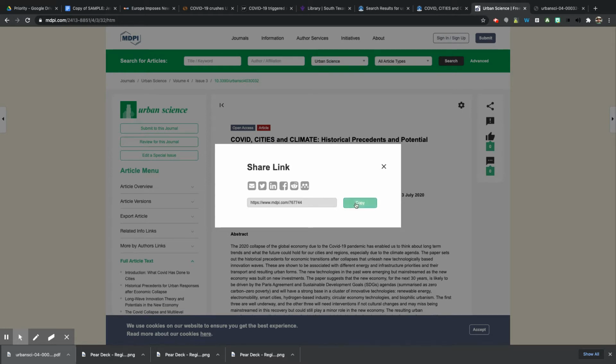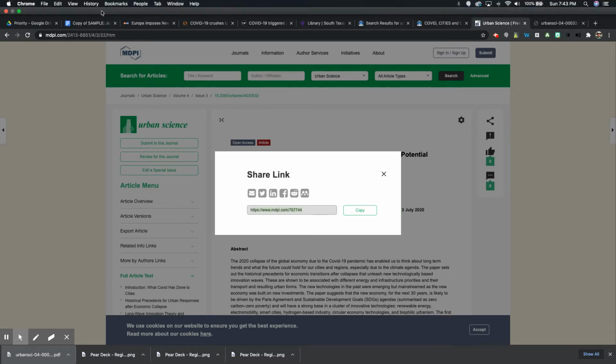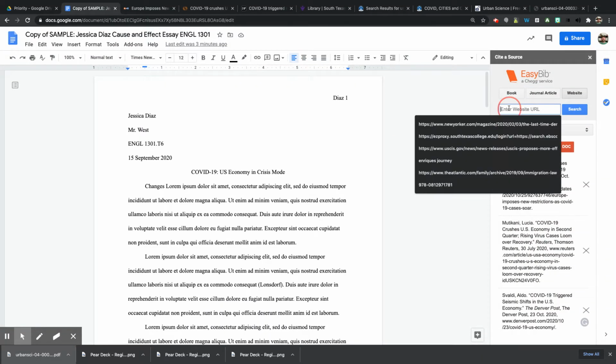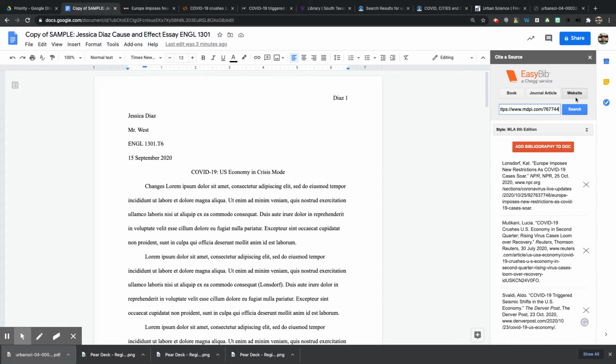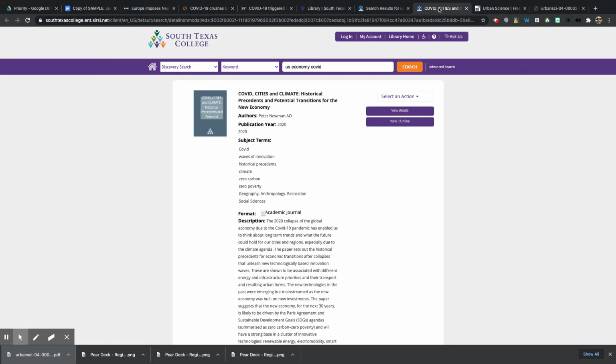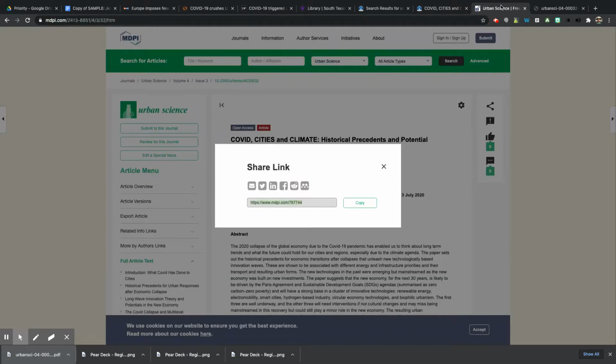let's see if this link works. These links don't always work in EasyBib. Okay, so it did. Okay, so that's cool. But I want to show you if it doesn't work. Like if you were to put this URL in there, it would not work. Okay, because this is the URL of your search results.